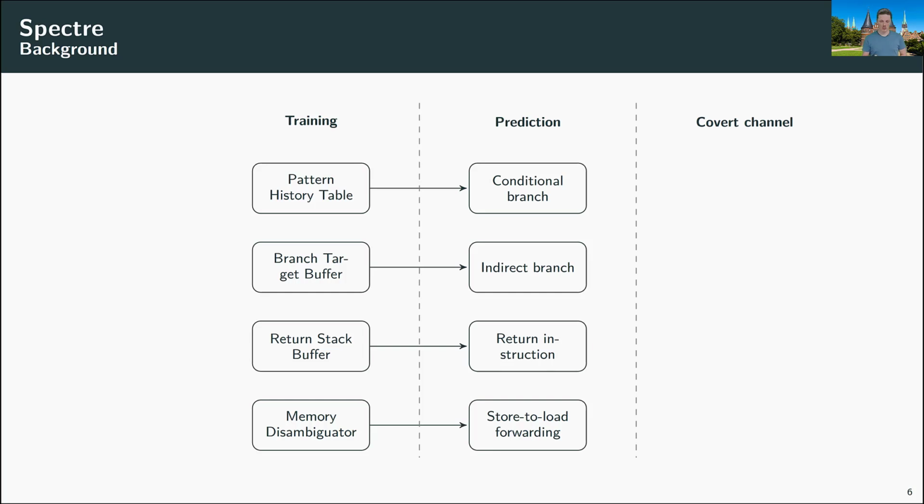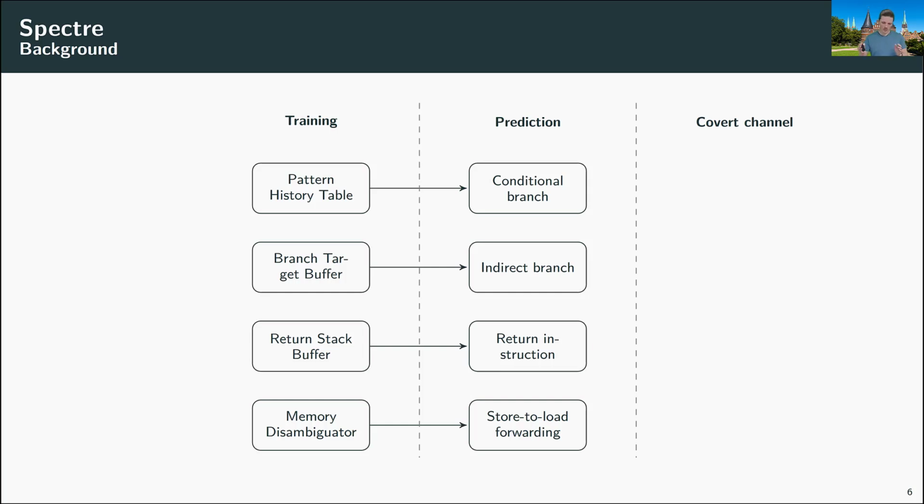For example, conditional branches will be mispredicted if the pattern history table was mistrained, or the target of indirect branches could be mispredicted. The outcome of the return instruction, so the return address, could be mispredicted. And we can also have store-to-load forwarding from one address to another that were predicted to be the same, but actually they were not.